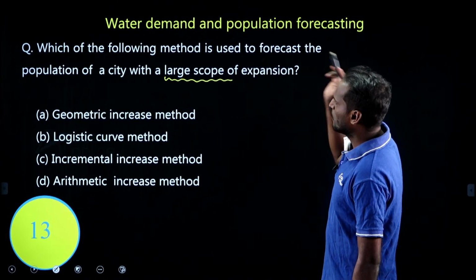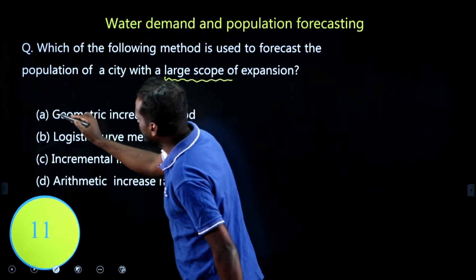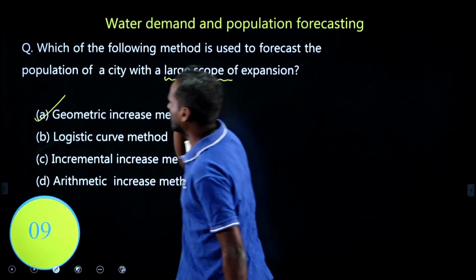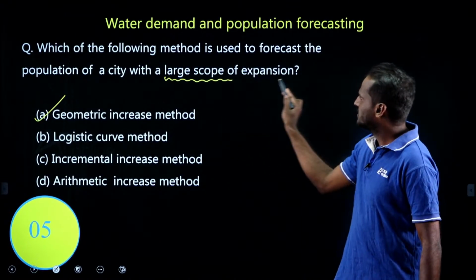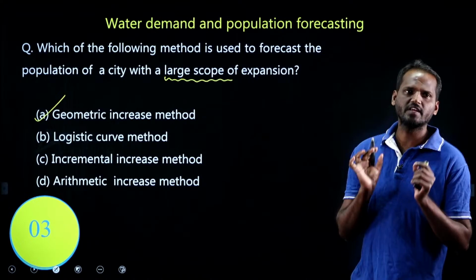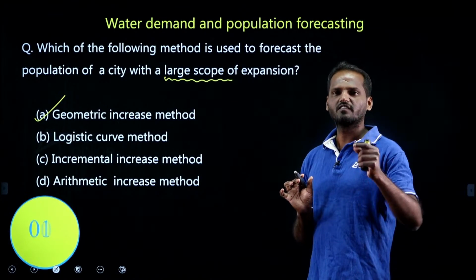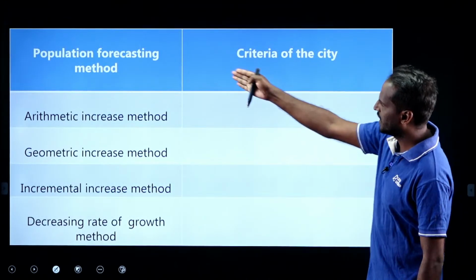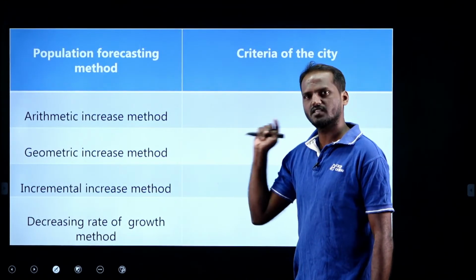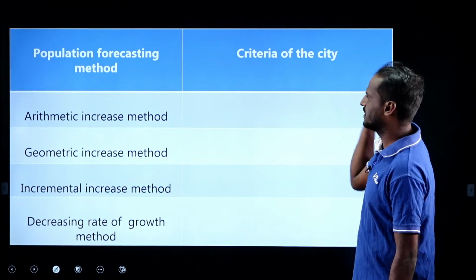With a large scope of expansion, we use the geometric increase method, right? The geometric increase method is used according to the criteria of the city. Let us have a brief idea of the city for which we use different kinds of forecasting methods. Look at this: we have the population forecasting methods here and the criteria of the city, right?